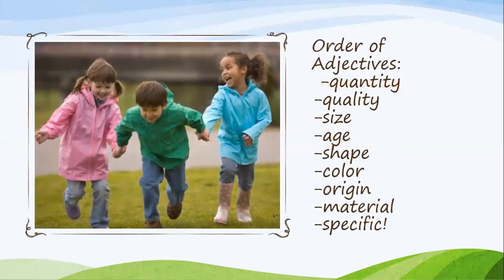And that's because there is a specific order for adjectives. The quantity should go first, and then the quality. Then you can talk about the size, the age, the shape, the color, the origin, the material, and specifics.